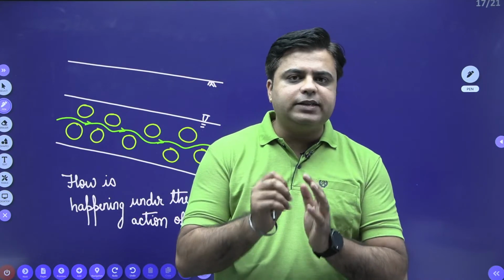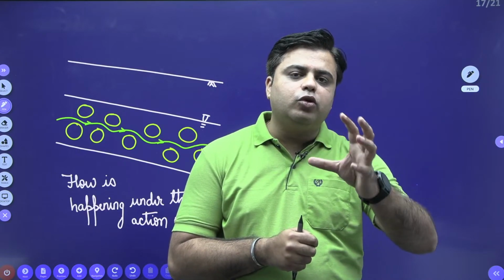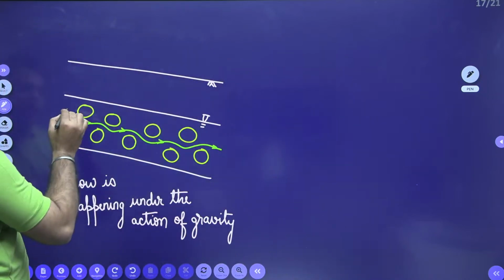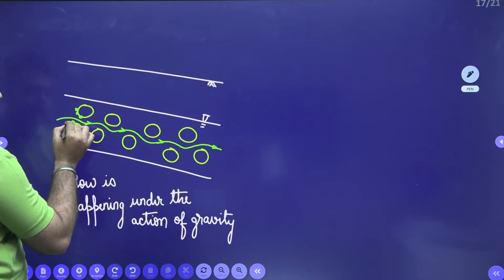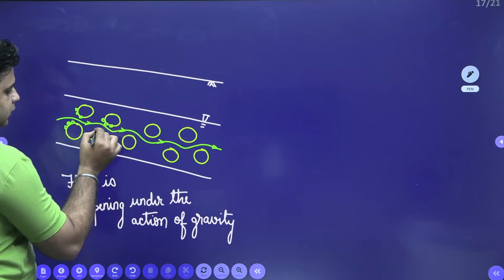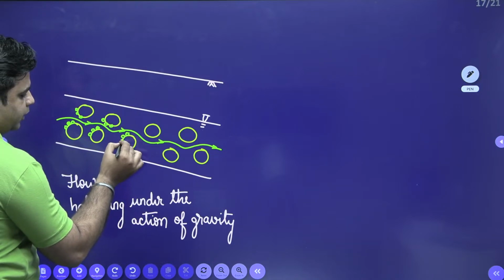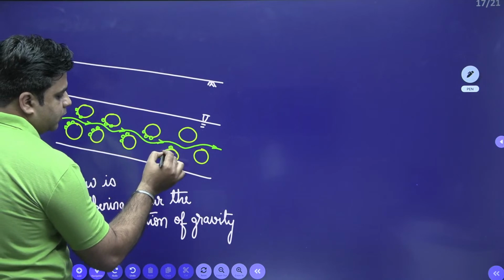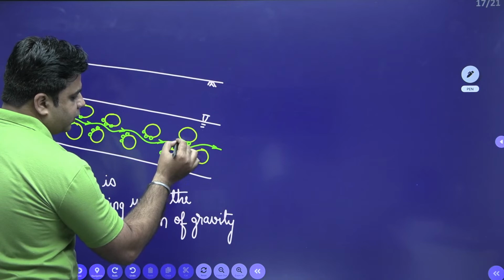Due to this adhesive force, some water molecules are adsorbed over the soil medium and are retained against the action of gravity.